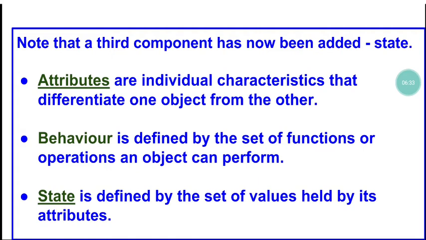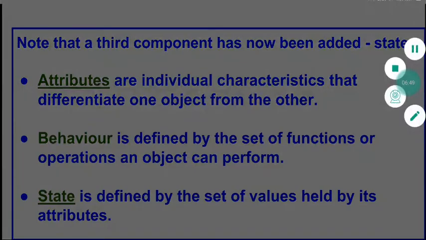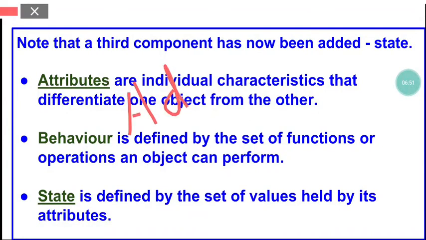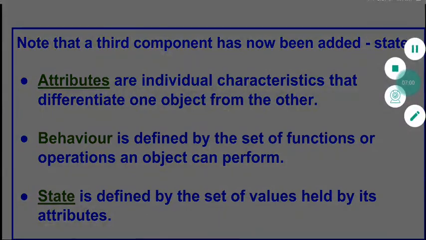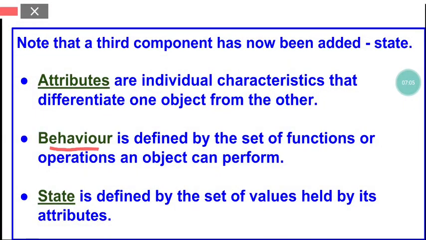Now many students will have different names. It can happen that some students have the same name, but they might have different surnames. Still, there is an attribute for identifying them uniquely, which is called admission number or registration number or something like that. There must be a unique attribute which differentiates different objects. Then there is something called behavior. Now behavior is defined by the set of functions or operations an object can perform.